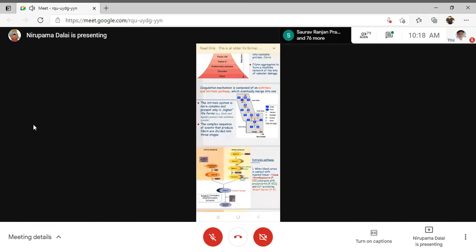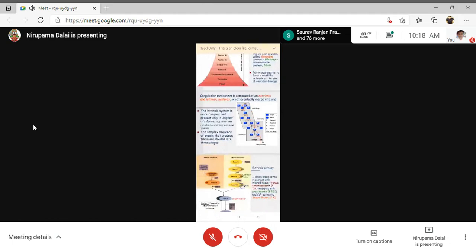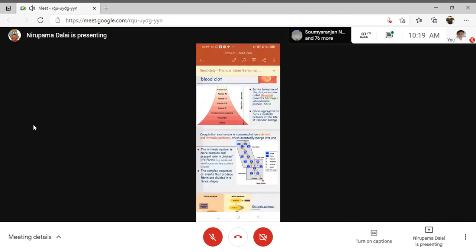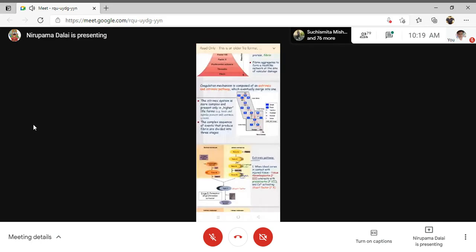So the common pathway is that prothrombin has to be converted to thrombin, and thrombin converts fibrinogen to fibrin. Then this fibrin which is formed will be initially very soft. The fibrin monomer which is formed has to be polymerized and it will form fibrin threads. But initially these fibrin threads are very soft. So they have to be stabilized by factor 13, which is known as the fibrin stabilizing factor. This factor 13 is essential for the stabilization of the fibrin thread in the presence of calcium. So the cofactor is your calcium.